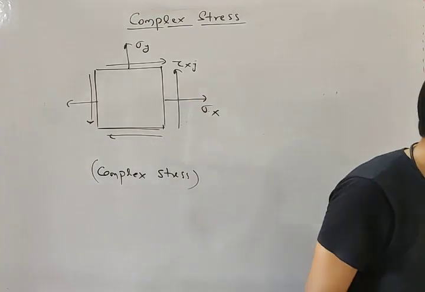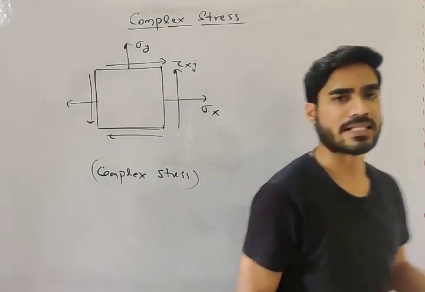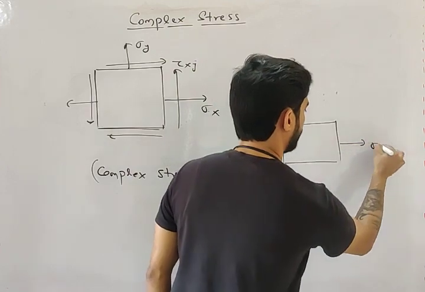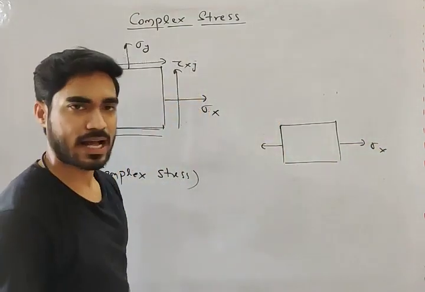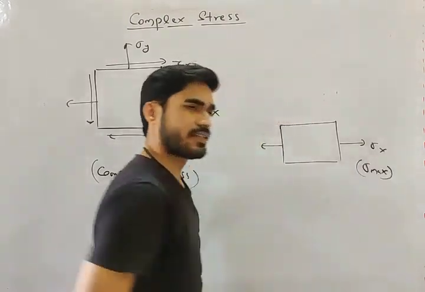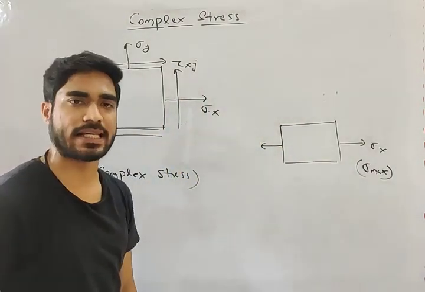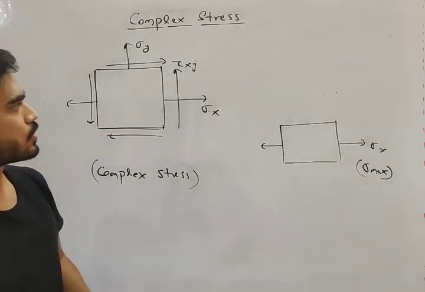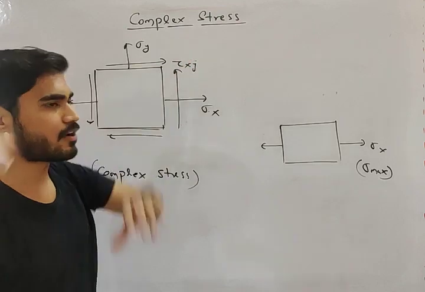Now in case of simple stress, if there is only one sigma, then this is sigma maximum, which we can easily calculate. Whatever stresses we have calculated till now, all those were sigma x or sigma y or tau xy.